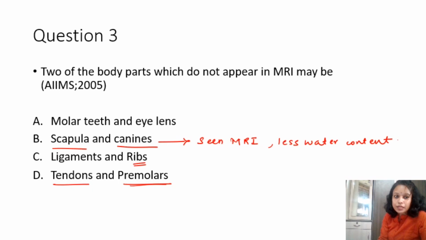So if you look at options A, C and D, you will find that one example is seen in MRI, while the other example will not appear in MRI. But only option B carries two examples which both can appear in MRI. So our correct option will be scapula and canines. Let's move to the next question.